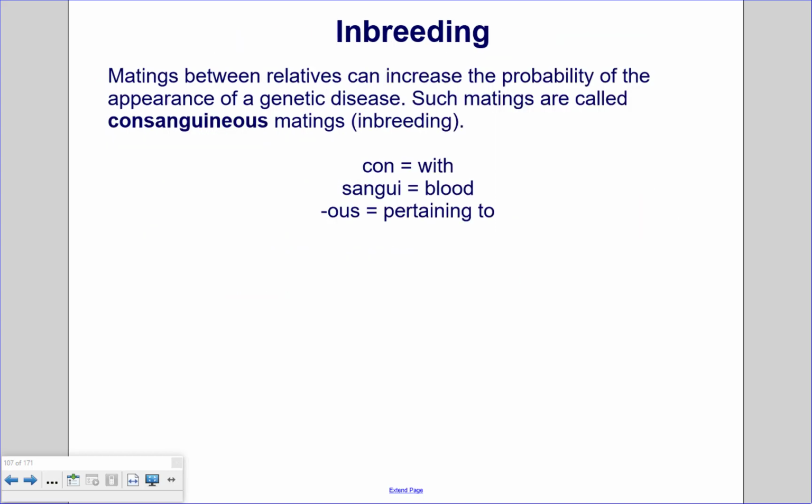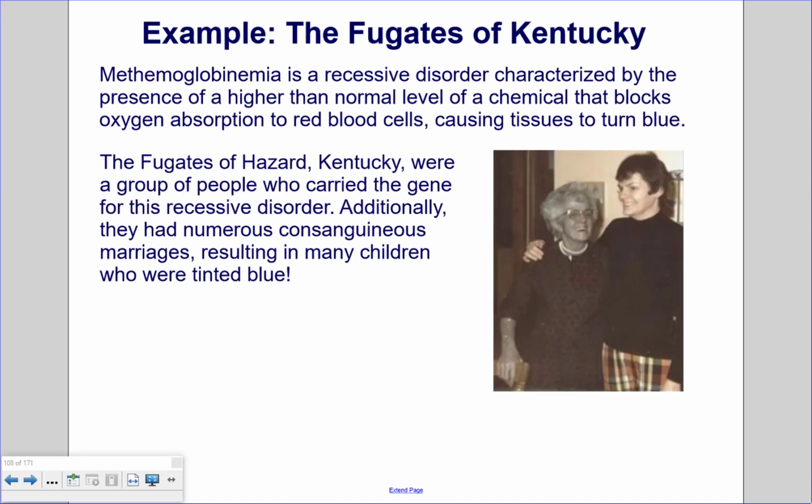Inbreeding. Matings between relatives can increase the probability of the appearance of a genetic disease. Such matings are called consanguineous matings, inbreeding. Con means with, sangue means blood, and us means pertaining to. An example of a recessively inherited disorder, the Fugates of Kentucky.